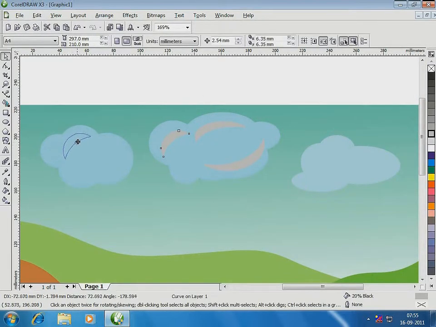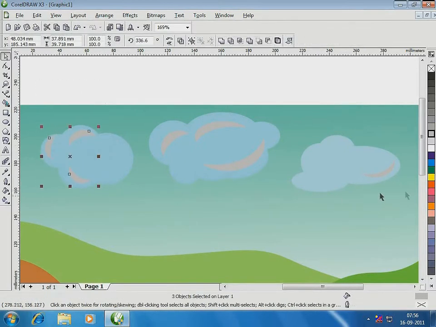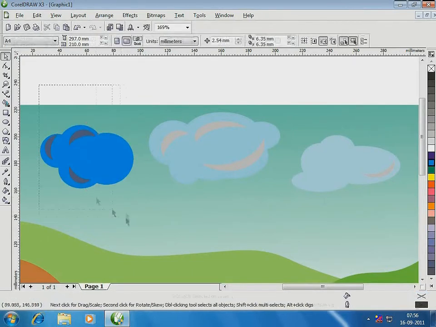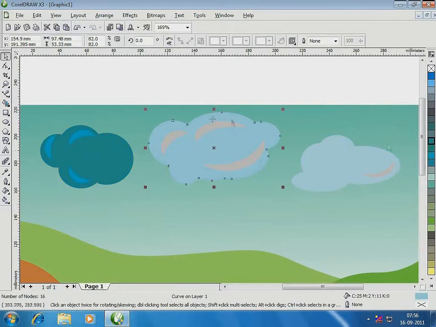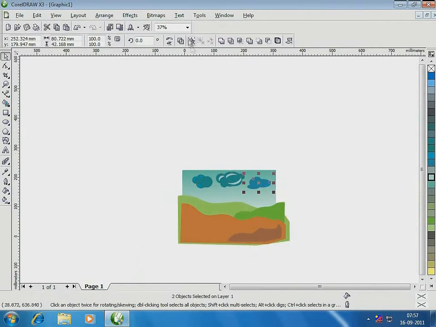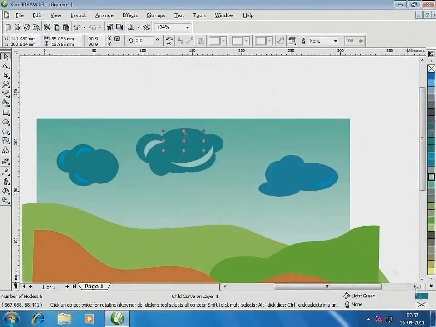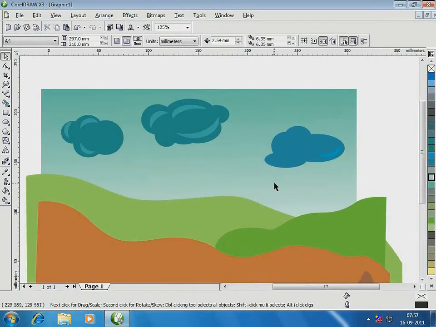Next, I create copies of this shape and position them on the remaining clouds. Let me try more color options for the clouds. The clouds are done now.